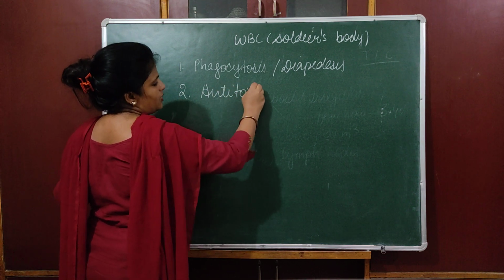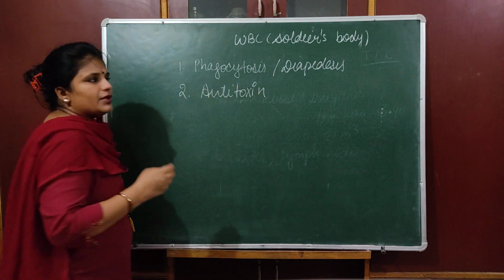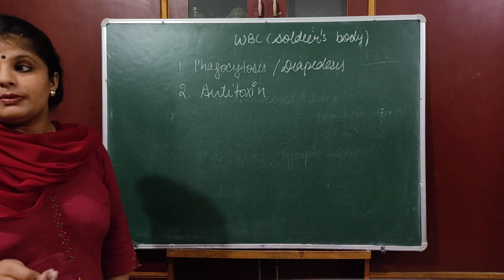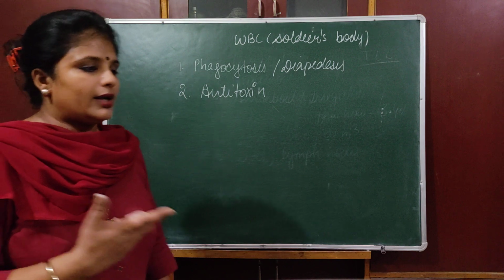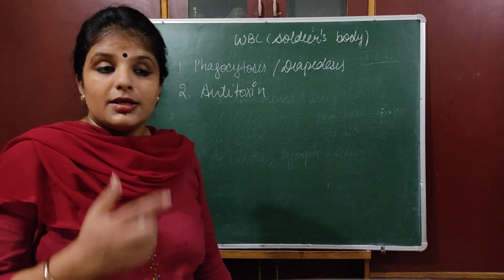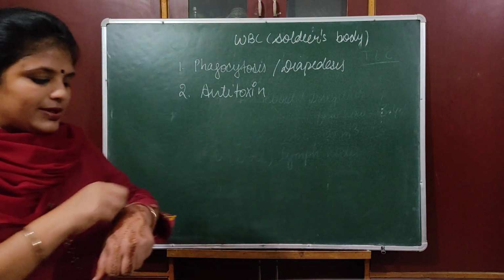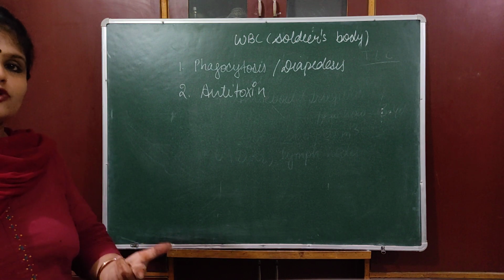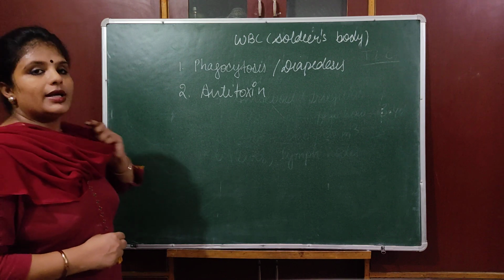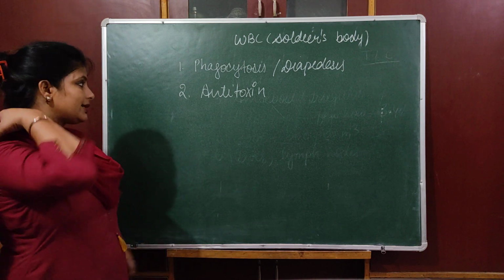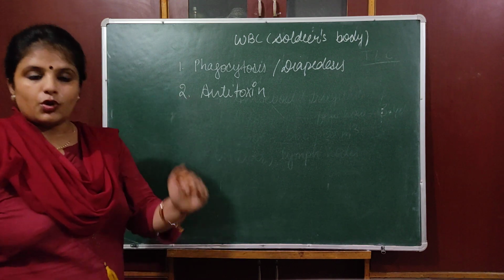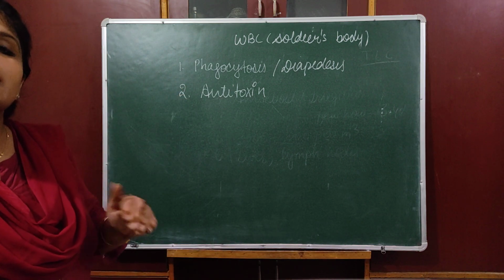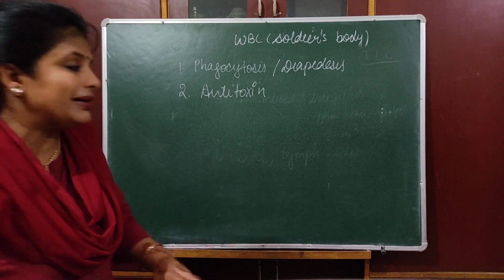Now what is antitoxin? Suppose any bacteria enter your body and produce some kind of acid. Some ants, I think ants produce formic acid. So when they produce formic acid, you feel some irritation. Now your body will produce a basic solution against it to neutralize the effect of that acid. That is called antitoxin. So your body, that is WBC, produces antitoxin to neutralize the effect of that toxic material.